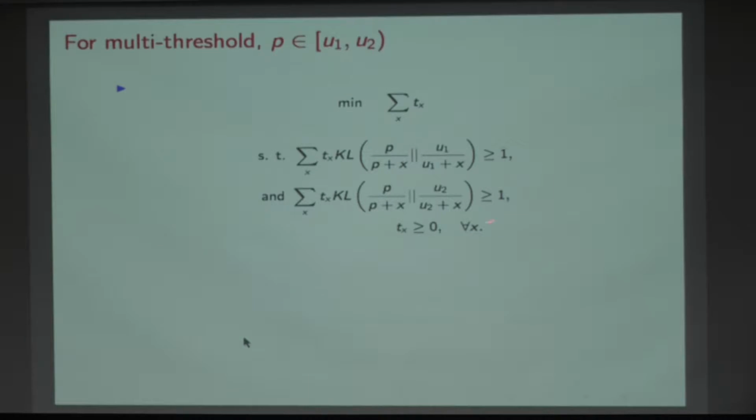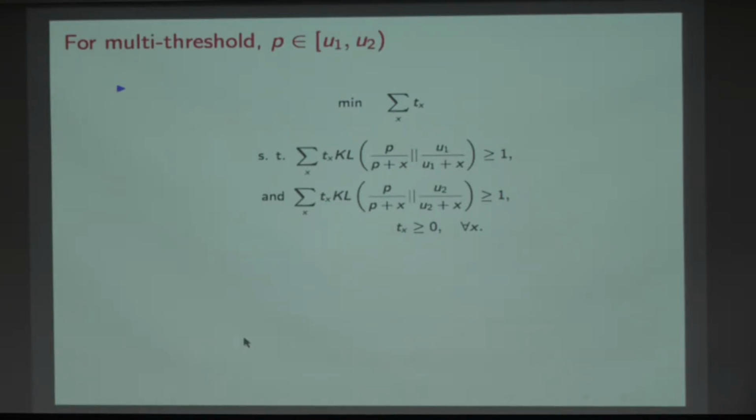In the sense, if this is true at level u2, it's automatically true for all levels u above u2. Because the Kullback-Leibler for value u above u2 will only be bigger. So this will be automatically satisfied. The point is this. This is probably worth understanding. Even if there were many, many grades, the only grades that I'm really worried about in coming up with a lower bound is one where u is above p and one where u is below p. So u1 gives me one constraint, u2 gives me another constraint. All the other levels don't matter.